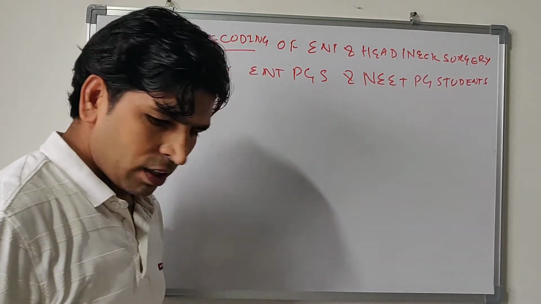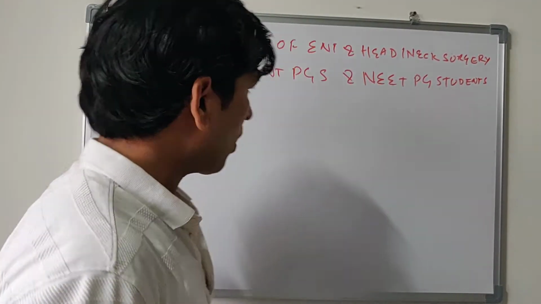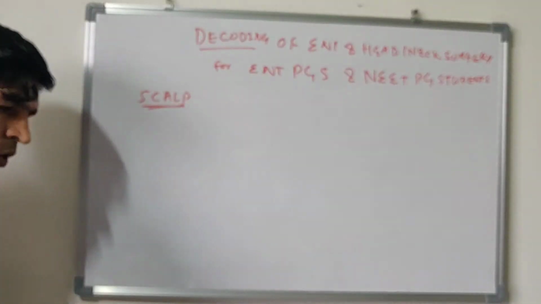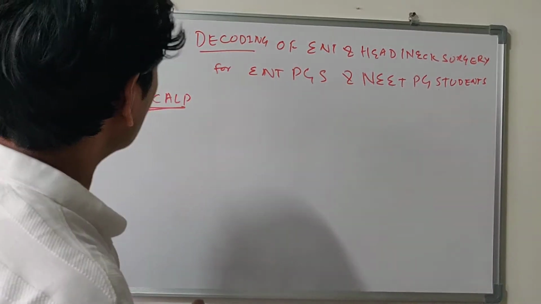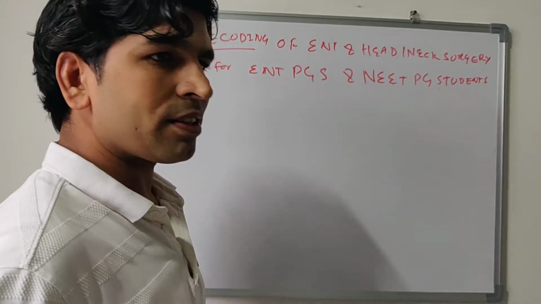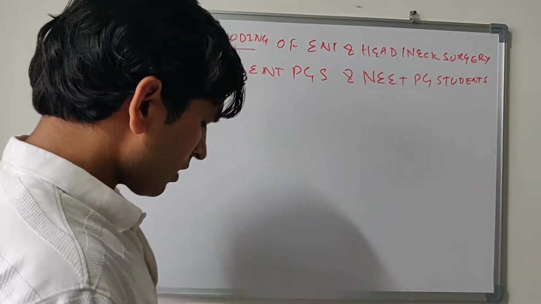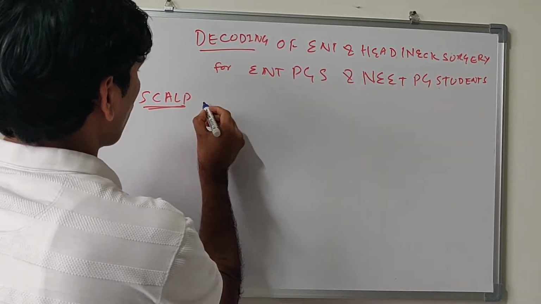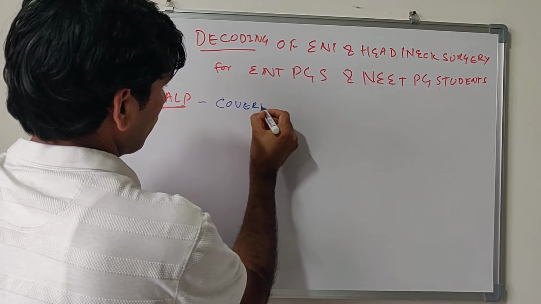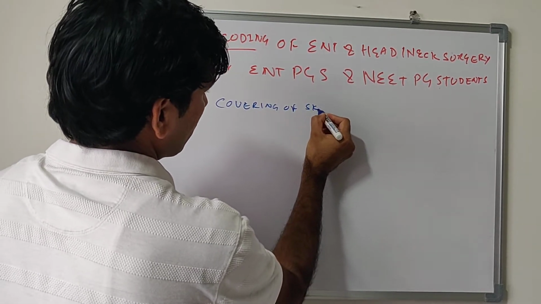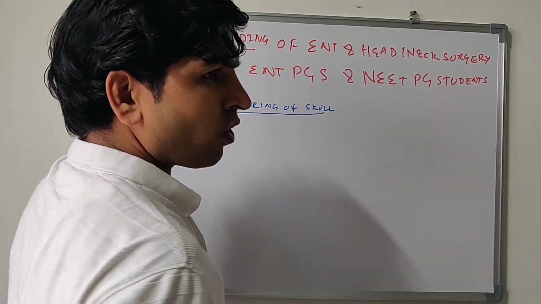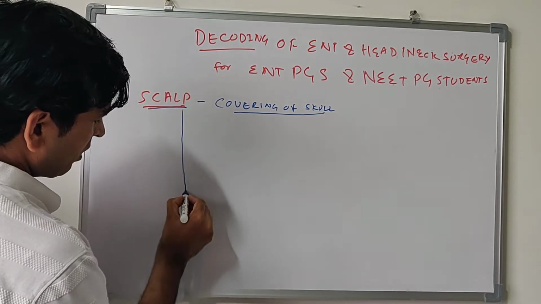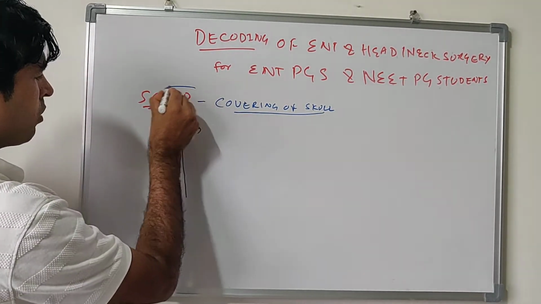Okay, so first I would like to start the first lecture about the skull, surgical anatomy of the skull. The covering of head and neck is mainly skull, face and neck skin. Now first talk about the skull. Your scalp is the covering of the skull. The covering of the skull is called scalp. This has 5 layers. This is also a mnemonic of scalp.